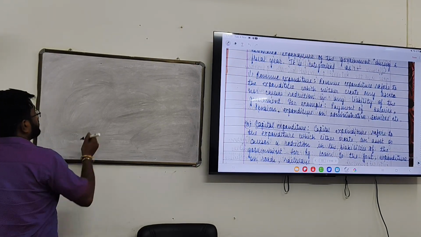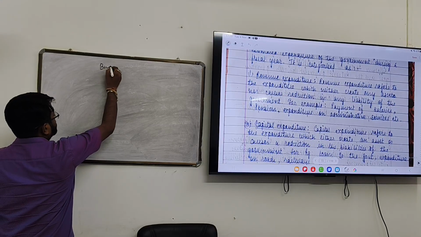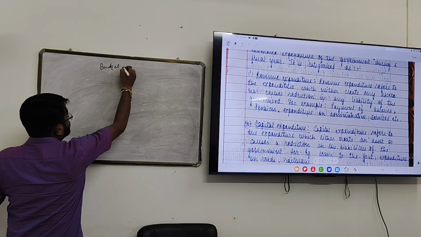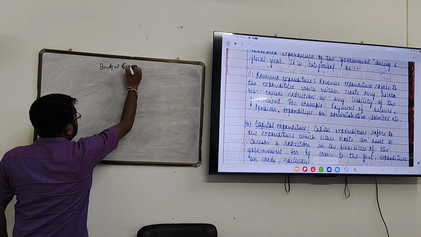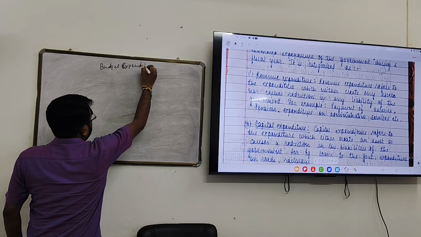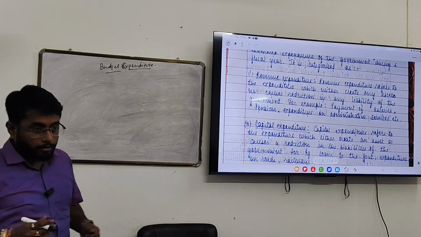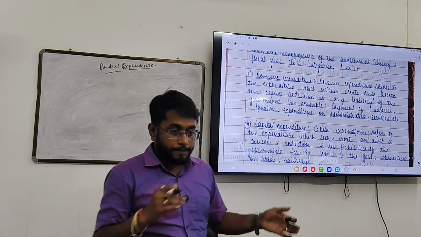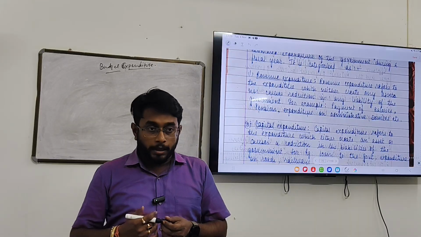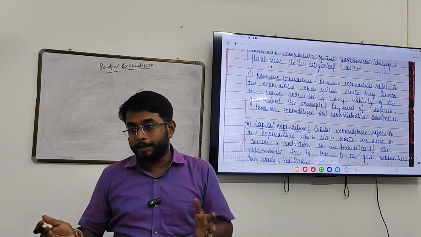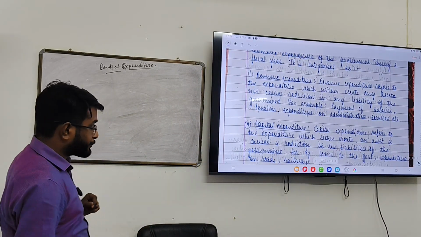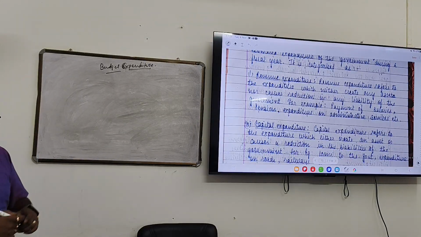Now we will understand budget expenditure, which is one component or part of budget. We saw in the budget the receipt and expenditure statement. What is budget? A statement of receipt and expenditure of a government. Now receipt we have understood: revenue receipt and capital receipt.